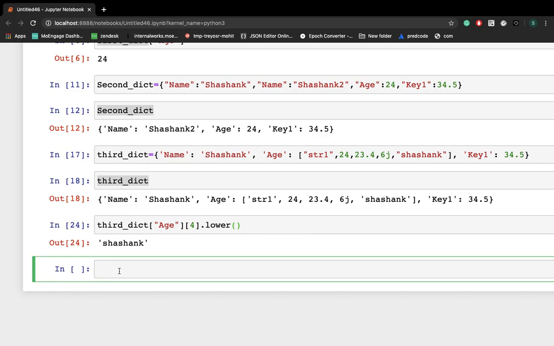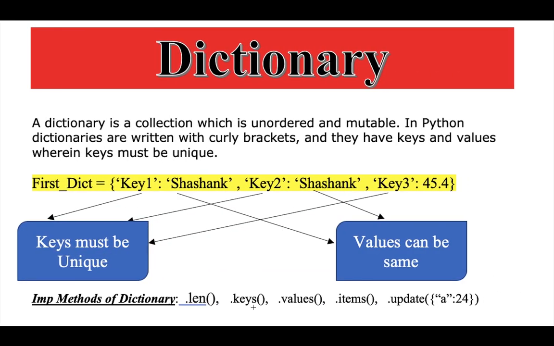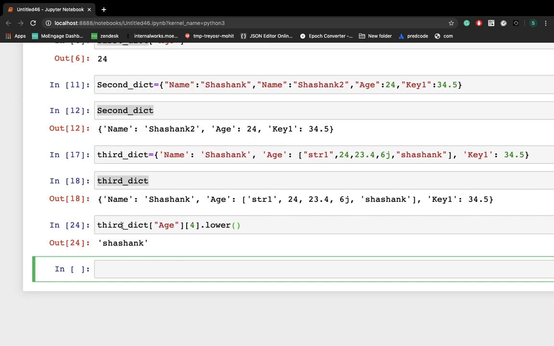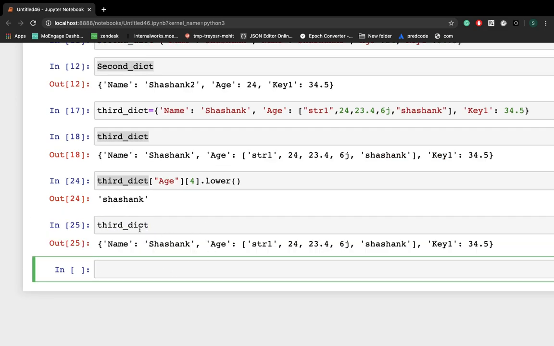Now we'll see some methods which I have mentioned here: keys, values, items, and update, right? So let's check what is third dict. So this is my third dict, right? Now let's check how many keys are there.